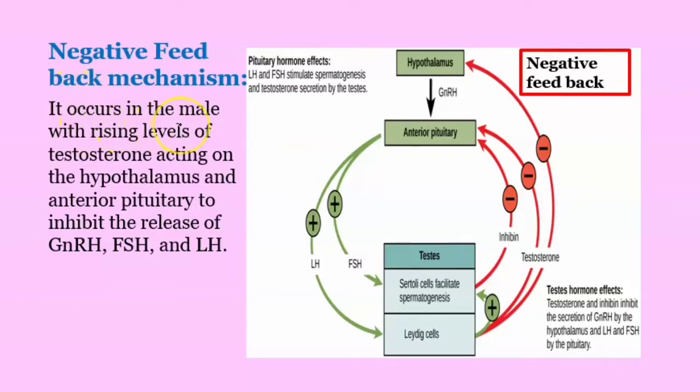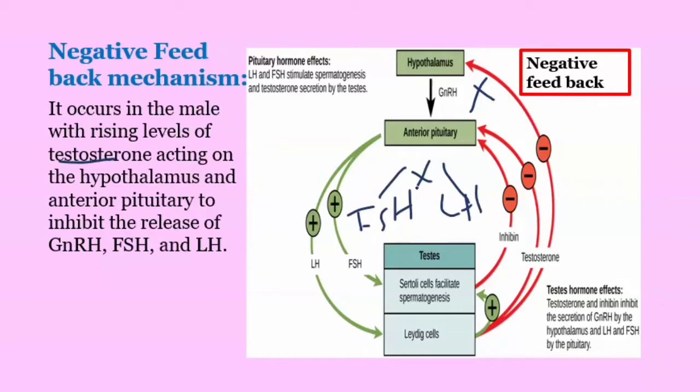The testosterone hormone goes for a negative feedback mechanism when the testosterone level becomes very high. It goes to the hypothalamus and stops the production of gonadotrophin releasing hormone. When gonadotrophin releasing hormone is stopped, ultimately the production of FSH hormone and LH hormone from the anterior pituitary gland will also be stopped.